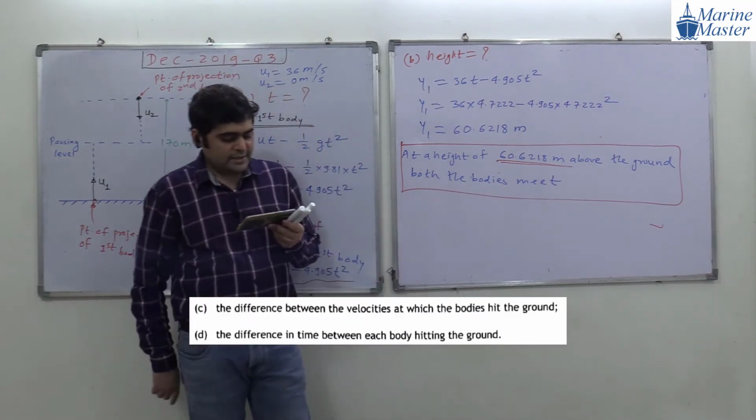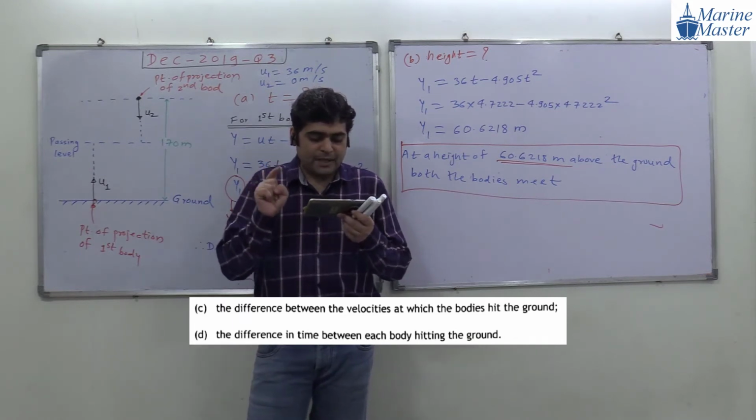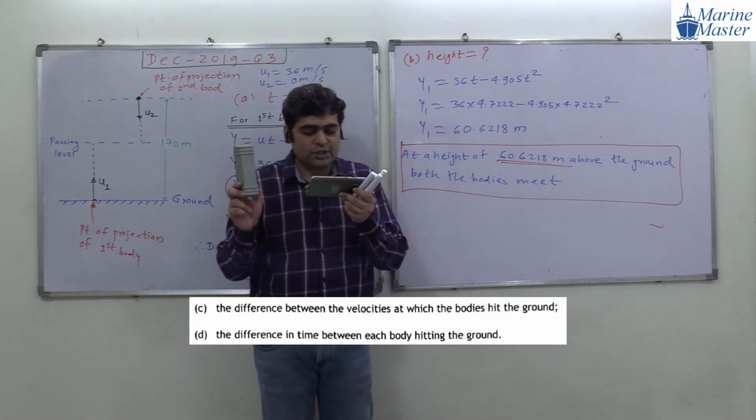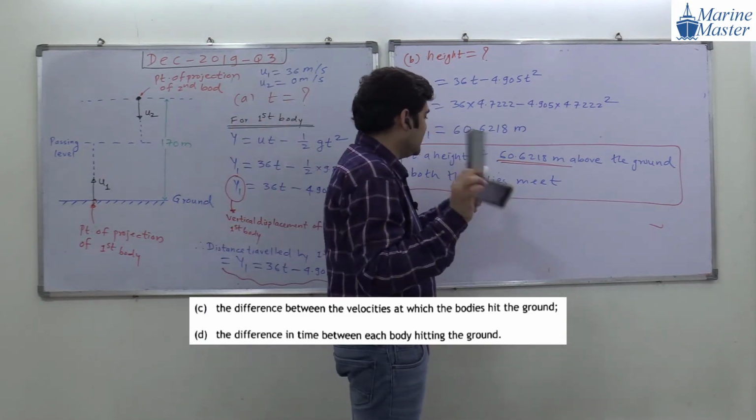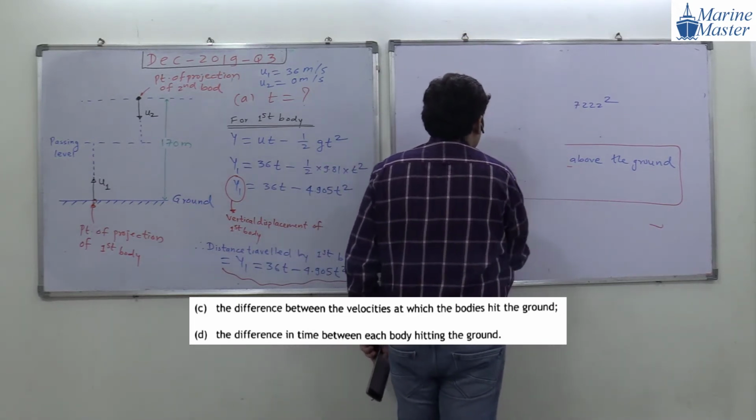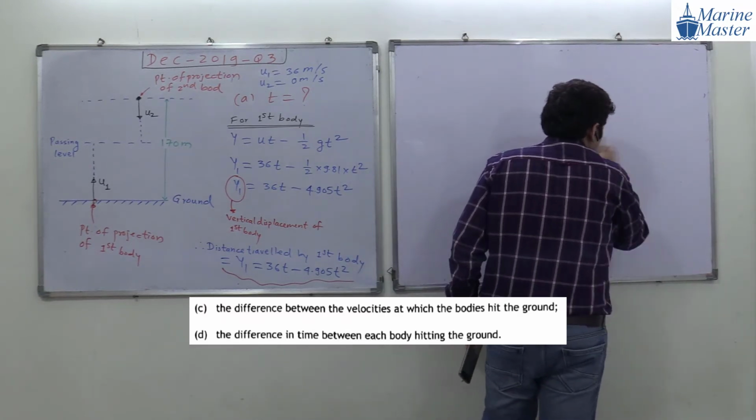Now guys, try to read the C part. What are they asking us in the C part? Difference between the velocities at which both the bodies hit the ground. Try to see the scenario here. In C part they are asking us the difference in velocities when both the bodies hit the ground.